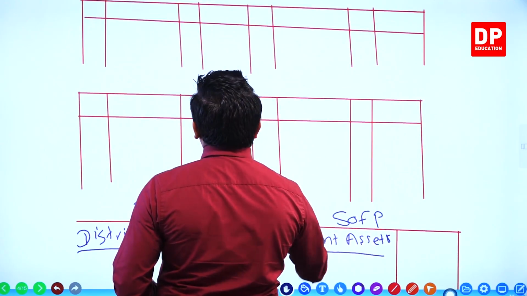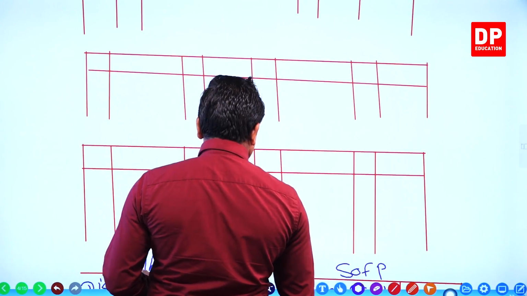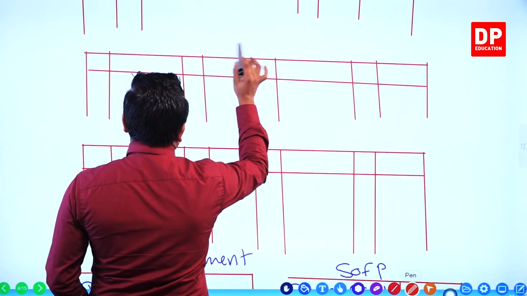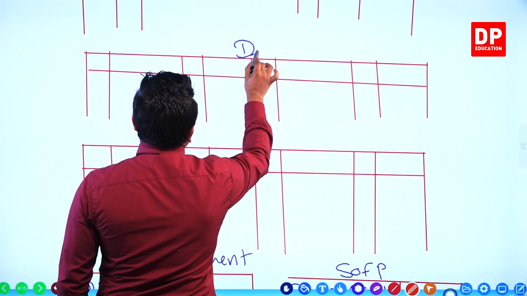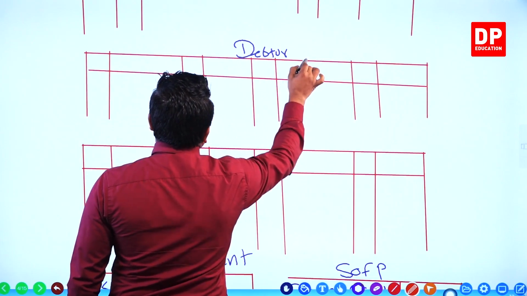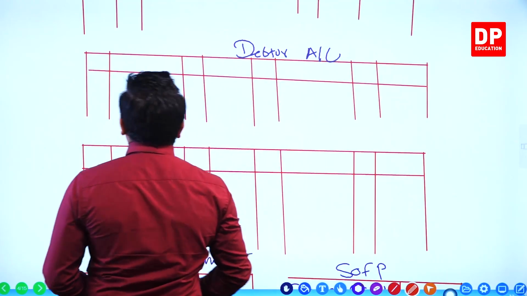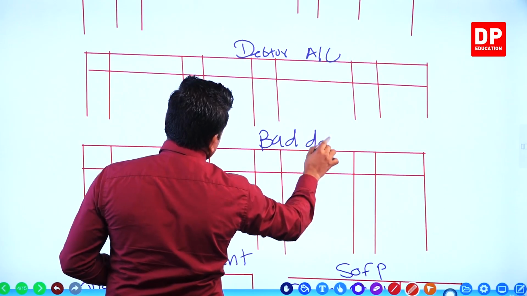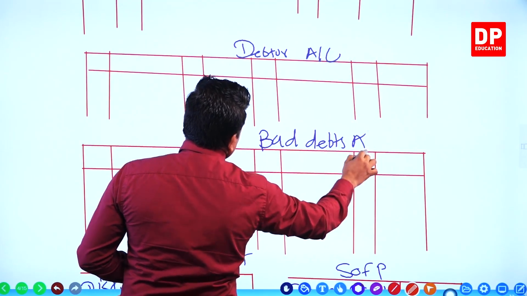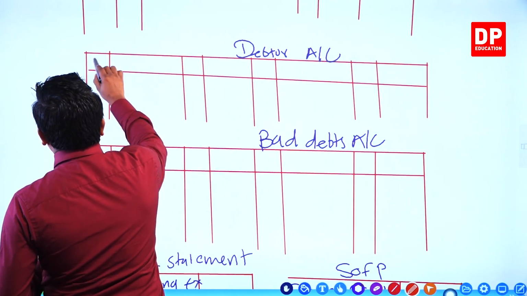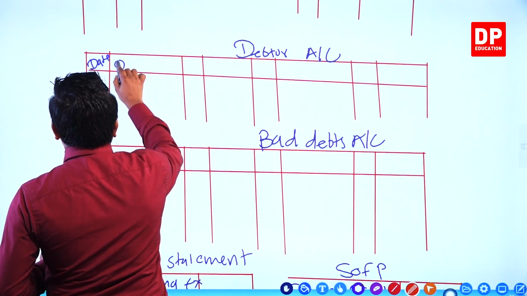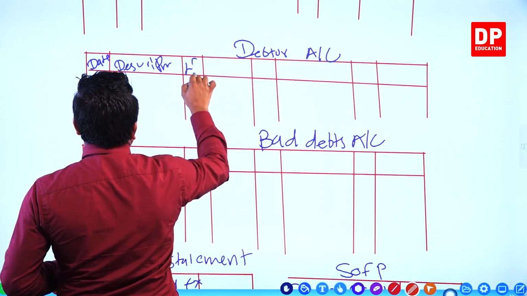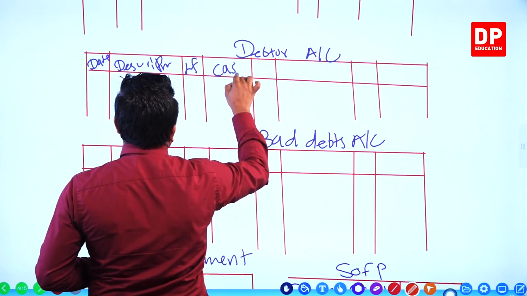After that, quickly hurry up. You go to the two ledger accounts. What are the accounts now? Same accounts, right? Debtors account and bad debts account. You name the account columns: date, description, ledger folio, cash.